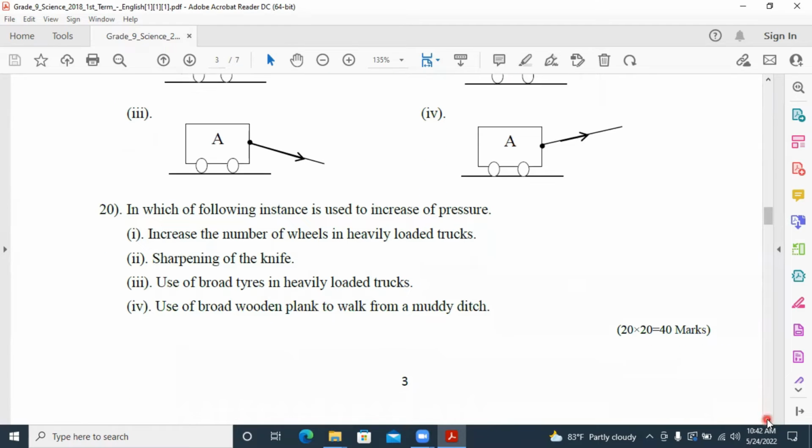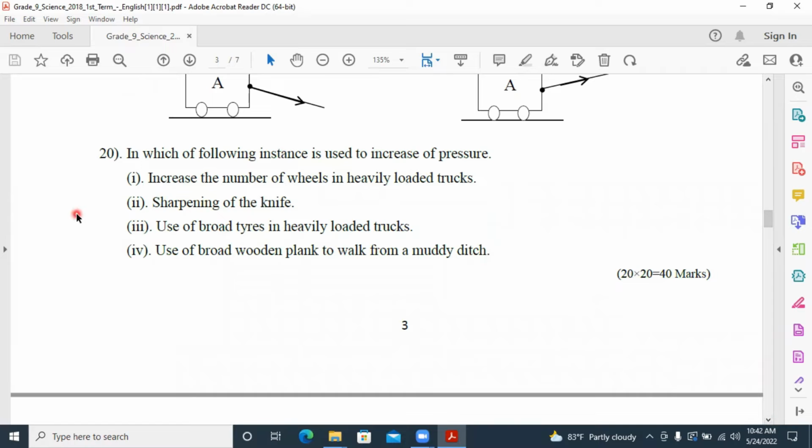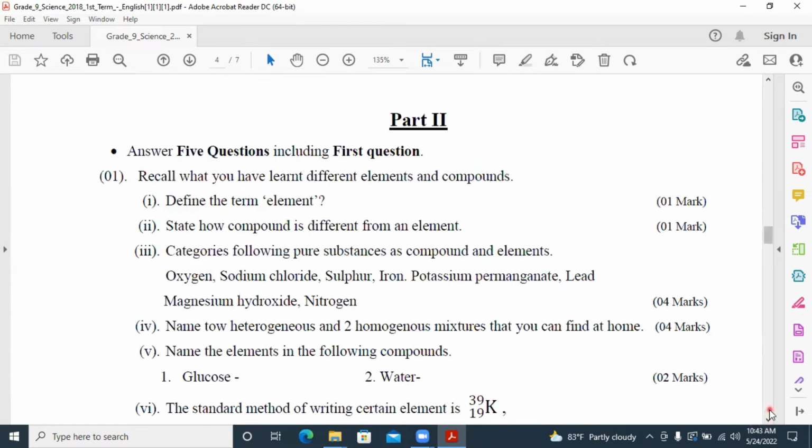20. In which following instance is used to increase pressure? Answer number 2. Sharpening of the knife. By sharpening, we decrease the surface area, so the pressure is increasing. Answer number 2 is the correct one. Now we will see part 2.